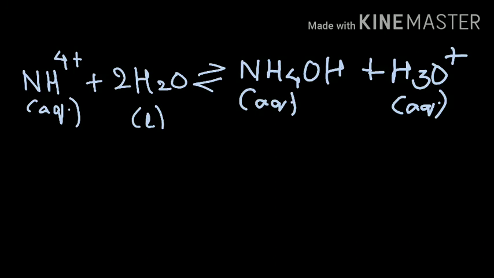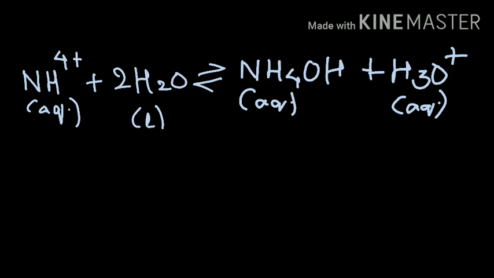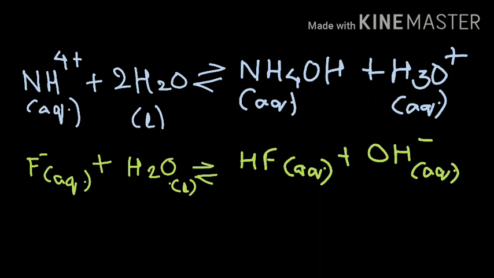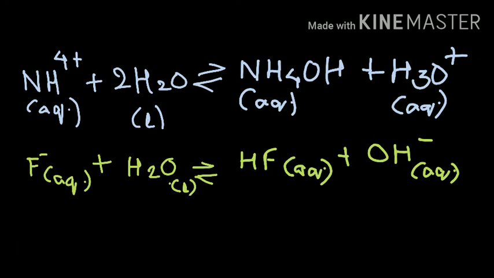So first we are taking NH4 plus and treating it with water. It is going to yield us NH4OH along with H3O plus ions. And we know that H3O plus ions are nothing but your acidic component. Now the reaction of F minus, that is the anion, with water is as follows. One H from the water molecule is going to react with F minus to give the formation of weak acid HF along with OH minus ions.